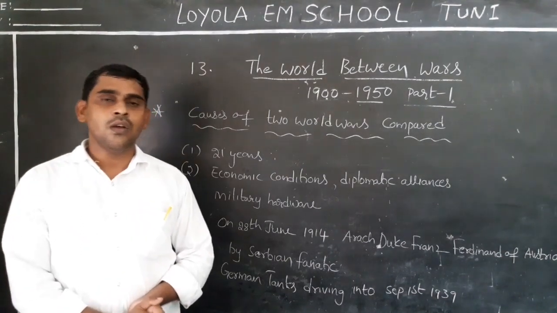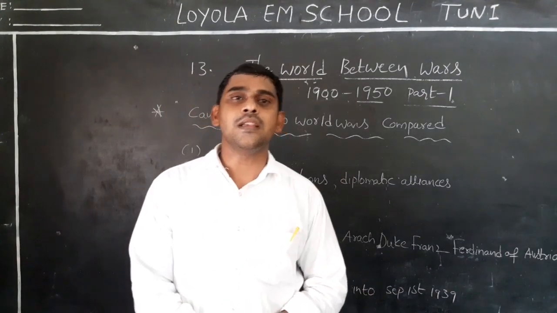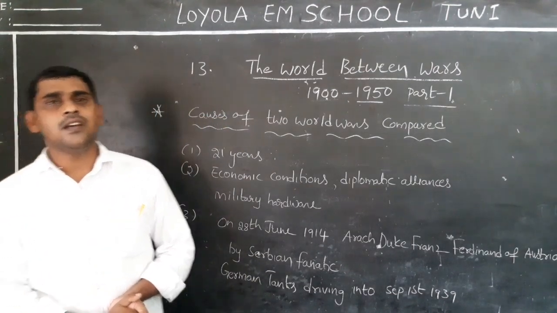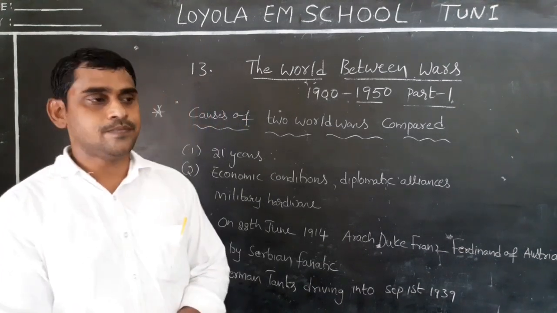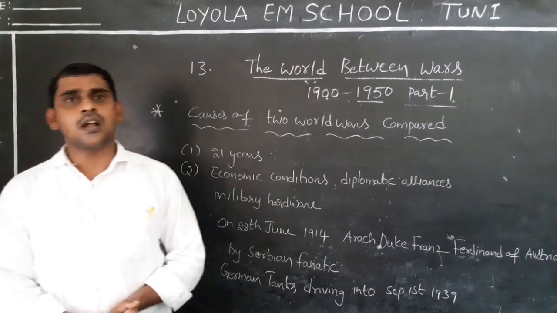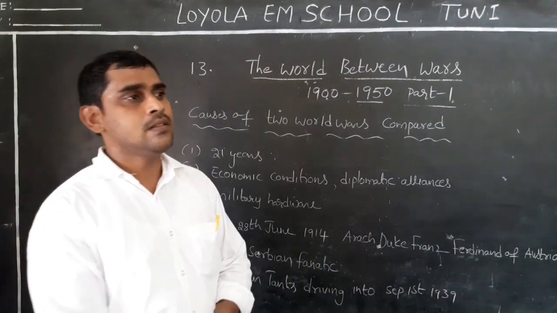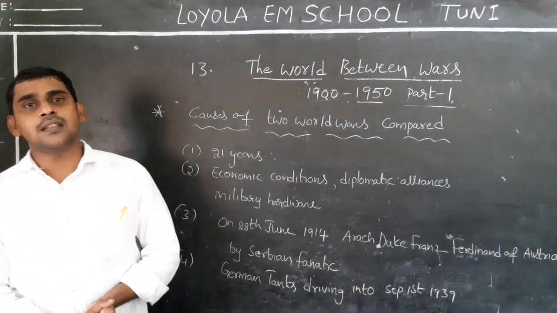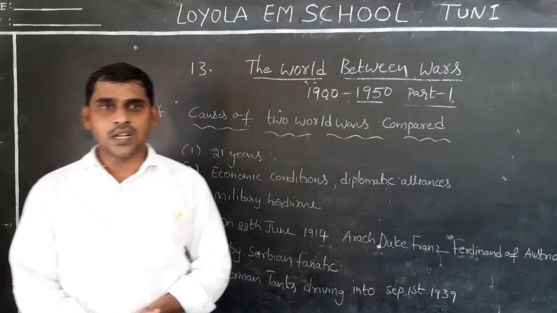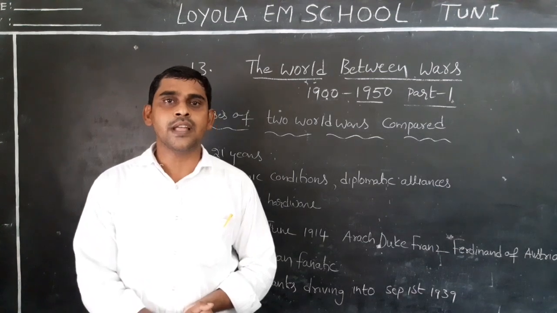What are the other reasons? First one, aggressive nationalism. Second one, imperialism. Third one, secret alliances. Fourth one, militarism. These four reasons are the main reasons to start the First World War, and along with these four, there are some other reasons that are the main reasons to start the Second World War. Among all the reasons, what is the first one? The first one is aggressive nationalism. Now we are going to discuss aggressive nationalism.